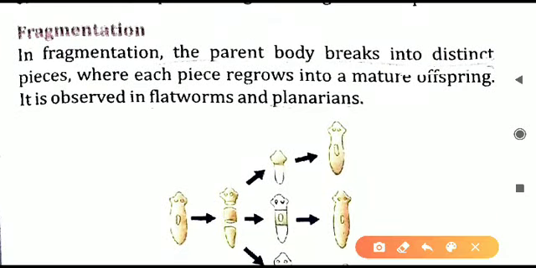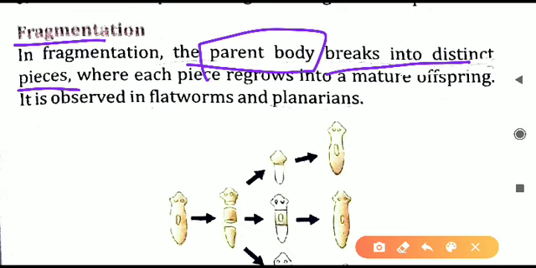When we look at the English meaning of fragment, fragment means pieces, small pieces of something. So fragments are found here. The parent body will break itself into small pieces or small fragments. Here you can see in the diagram, a single organism is there and it has divided into 3 different body parts. The same body has been cut off into 3 body parts. No one is cutting, actually it breaks itself into 3 body parts.